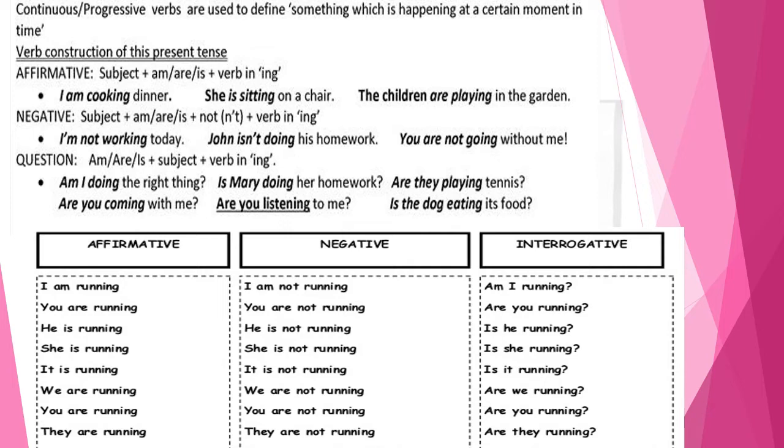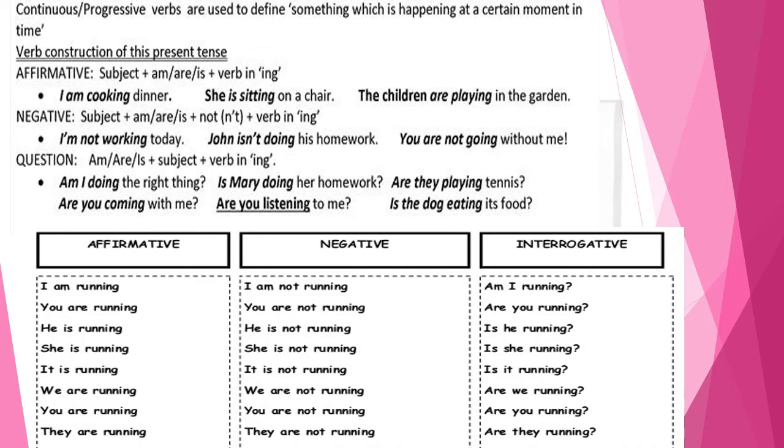How will we change into question form? First use is, am, are, then use subject, then use verb with ing. See the examples. Am I doing the right thing? Is Mary doing her homework? Are they playing tennis?